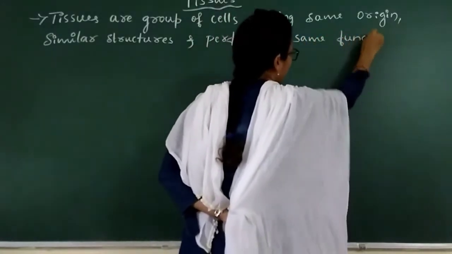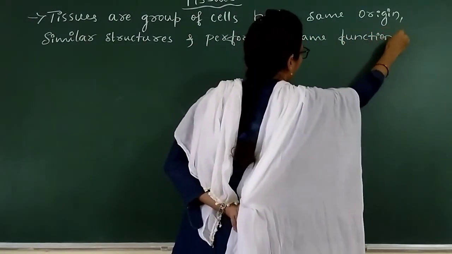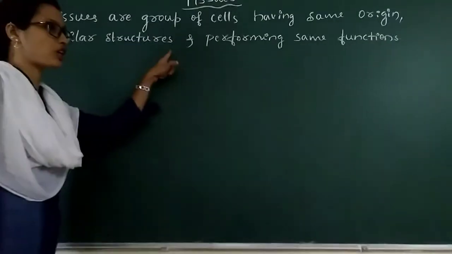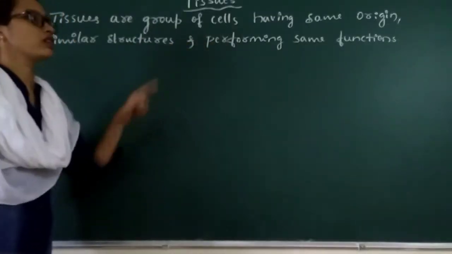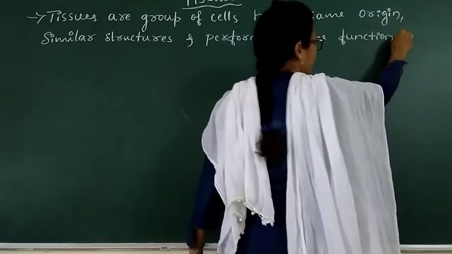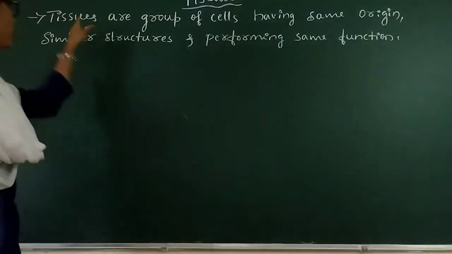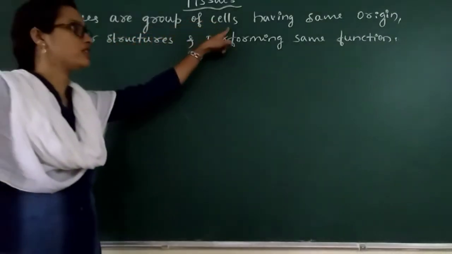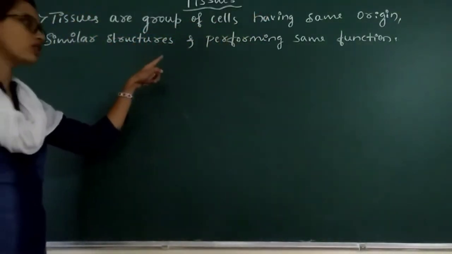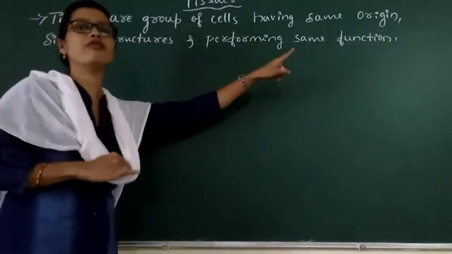Tissues are the group of cells having same origin, similar structures and performing the same function are called as tissues. Tissues are group of cells having same origin, similar structures and performing same function.